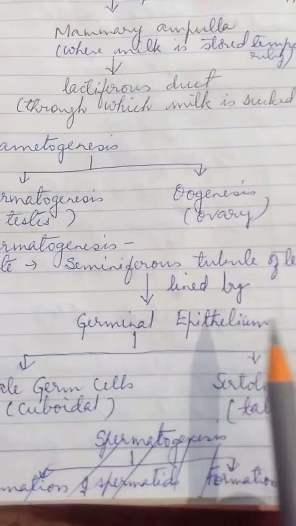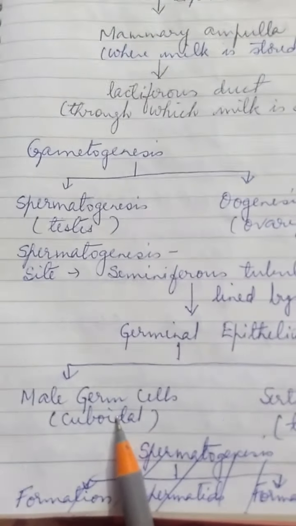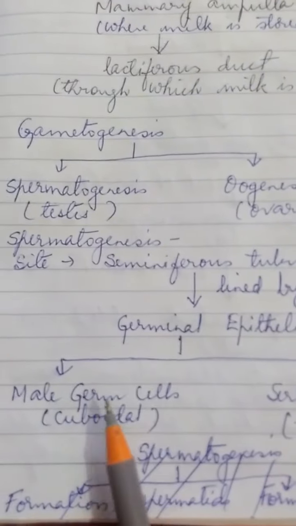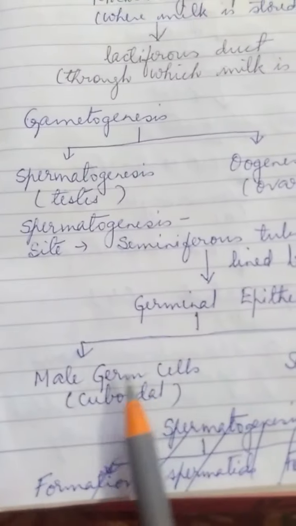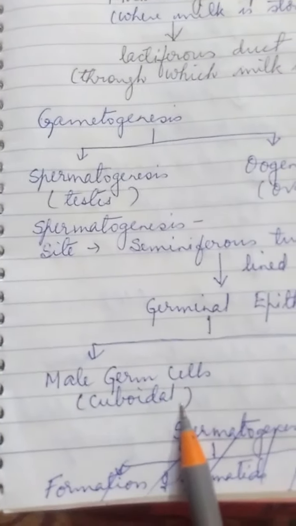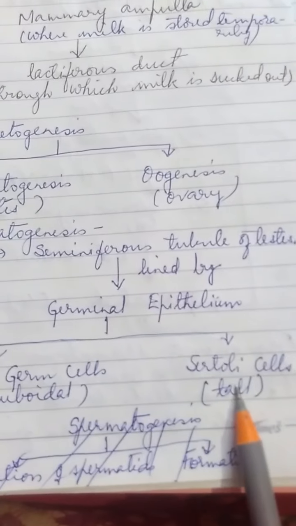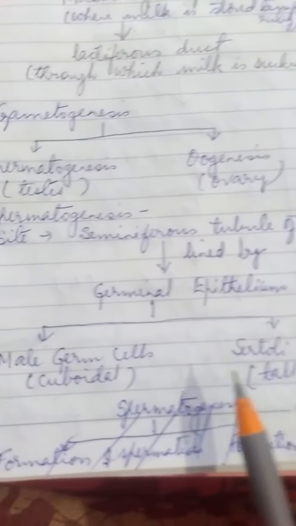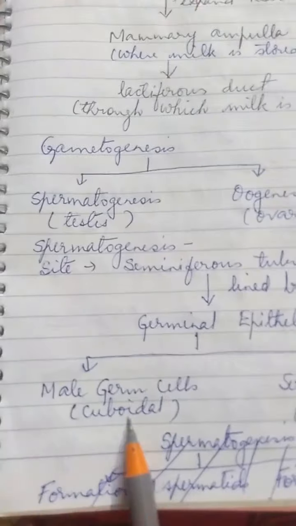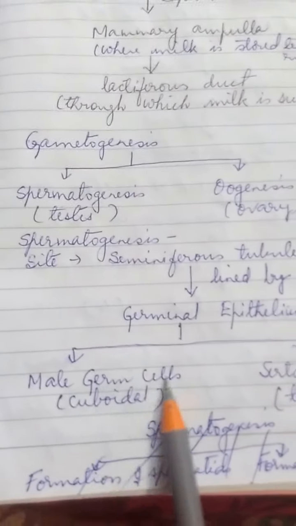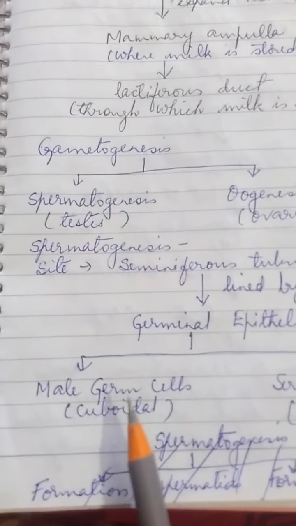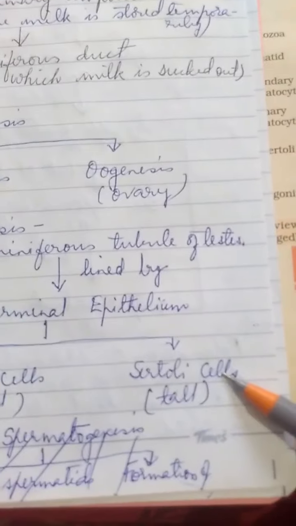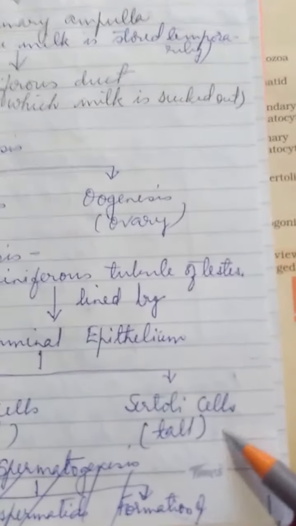This germinal epithelium is made up of two types of cells, male germ cells and Sertoli cells. Male germ cells are cuboidal and large in number, and Sertoli cells are tall and lesser in number. These male germ cells are the precursors of sperms. It is these male germ cells which form the male gamete, the sperm, and the Sertoli cells are actually nurse cells. They feed the developing sperms.